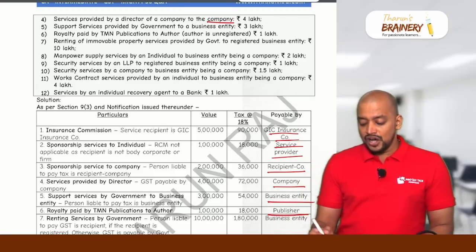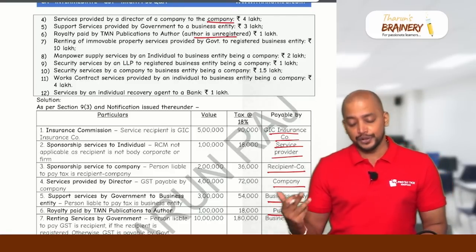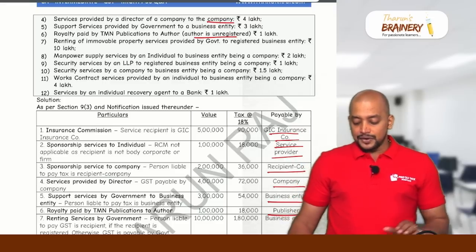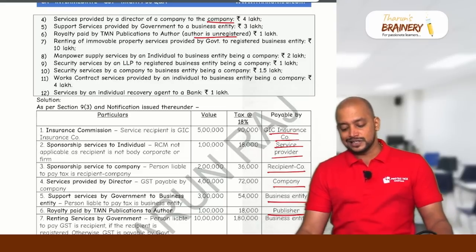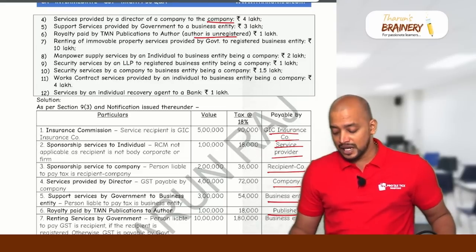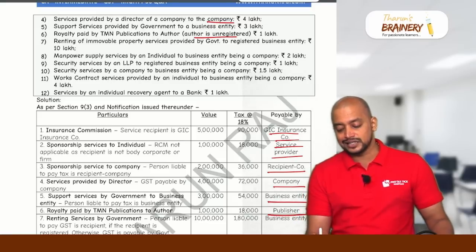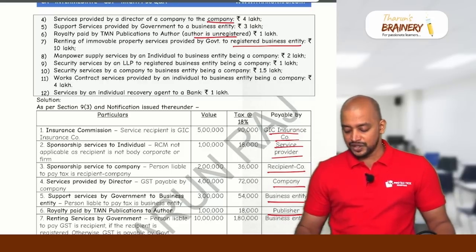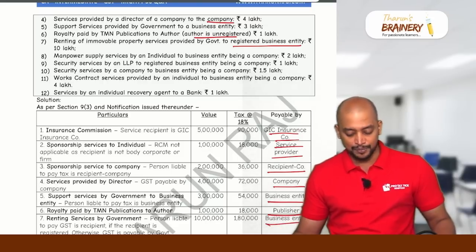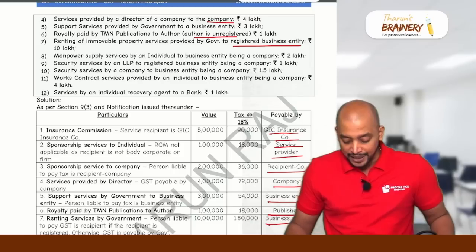But here the author is unregistered, so no need to talk about that FCM option. Then, renting of immovable property services provided by government to a registered business entity, 10 lakhs. The liability to pay GST is on the registered business entity. What if this business entity is unregistered? Then the government will pay. So here the business entity only will pay because it is renting of immovable property.